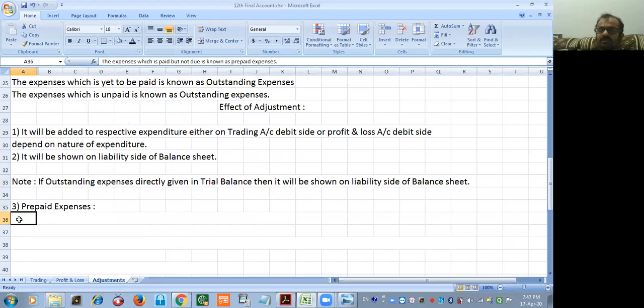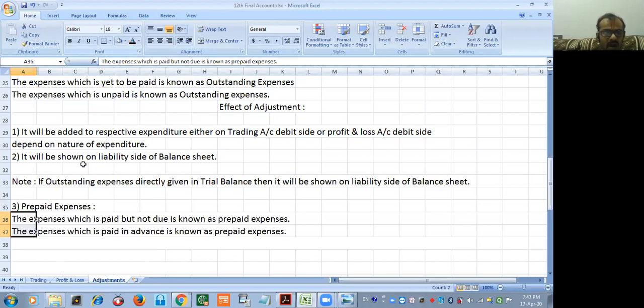Prepaid expenses. What is the meaning of prepaid expenses? The expenses which are not due but are paid in advance, or the expenses which are paid in advance, very perfect, are known as prepaid expenses. The expenses which are paid but not due. This is the accounting definition.